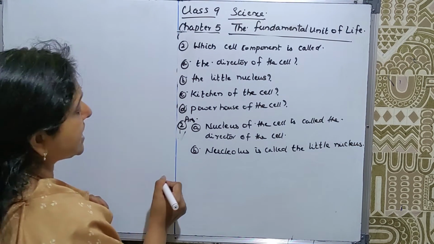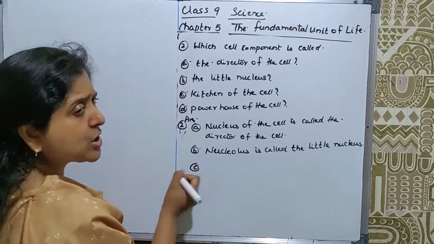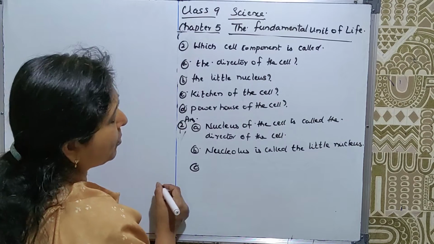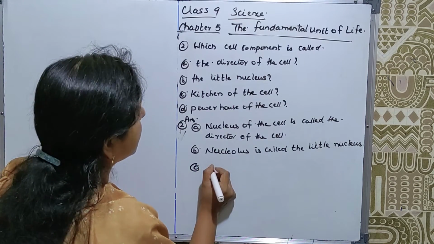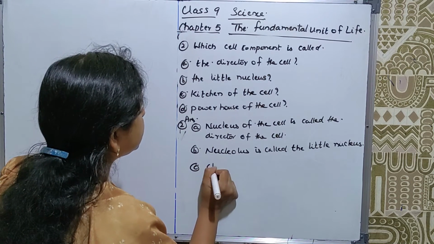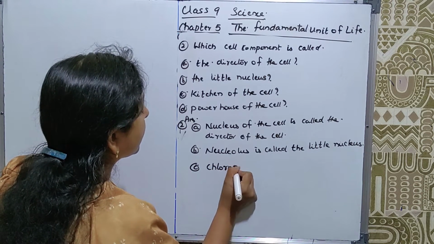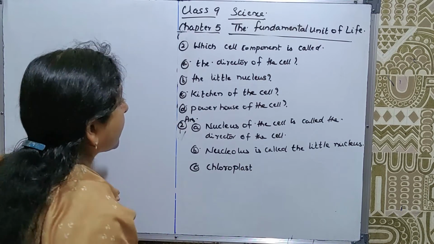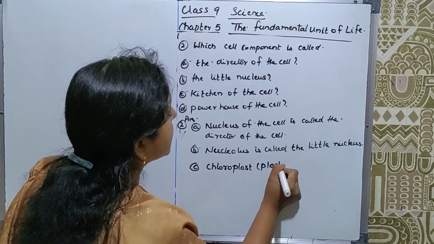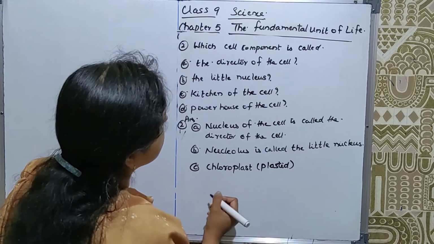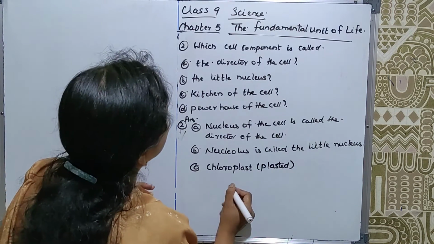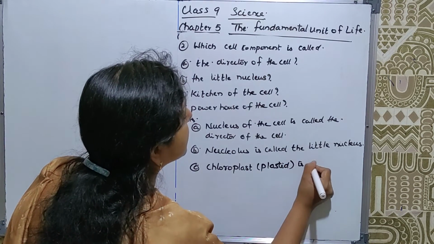Next one, kitchen of the cell. That means it helps in the preparation of food. The photosynthesis process is conducted by the chloroplast actually. Chloroplast is a type of plastid which helps in the process of photosynthesis, meaning the chlorophyll-containing plastid is called the chloroplast. So chloroplast is called the kitchen of the cell.